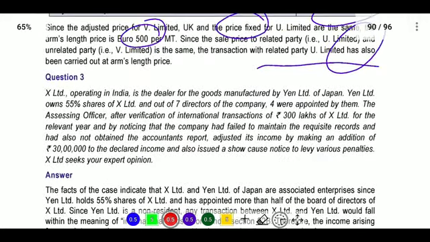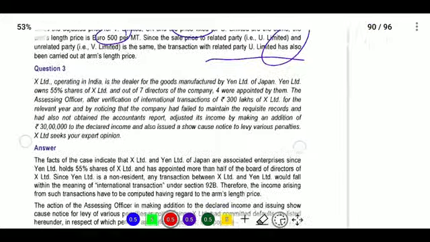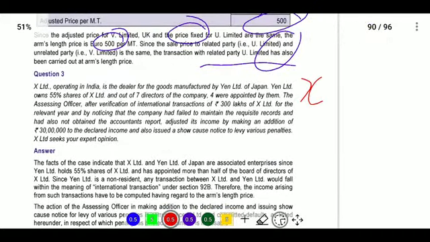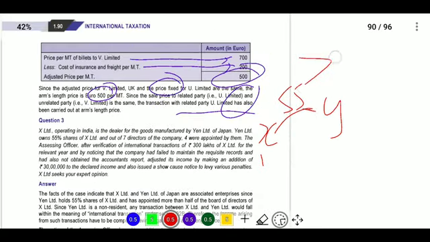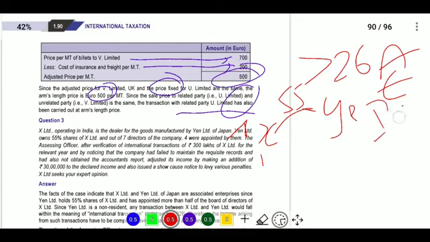What is there in question number 3? We will see that X Limited is there. He is operating in India, he is an Indian person. Next, dealer of goods manufactured by N Limited, and here one company is there. This is a Japan company, and N Limited holds 55%. So 55% is visible, that is more than 26%. He becomes an associated enterprise, and one person is resident, one person is not resident, but it is an international transaction. So ALP will be applicable here.